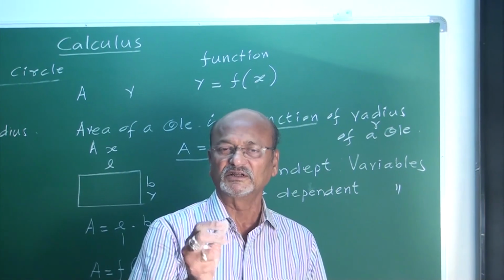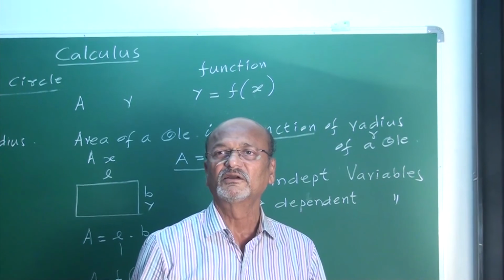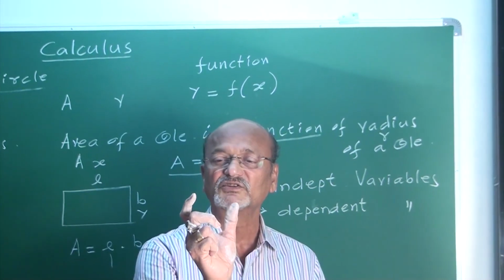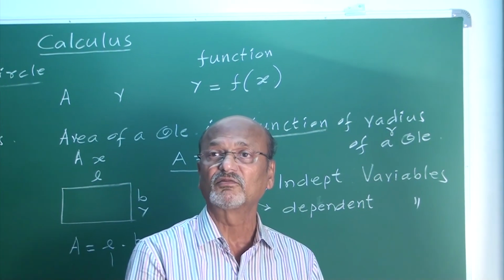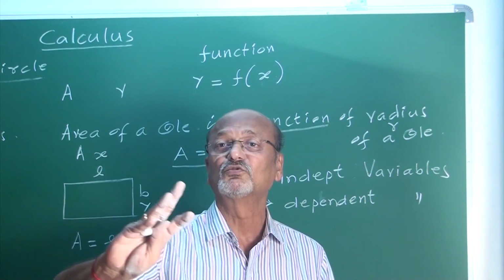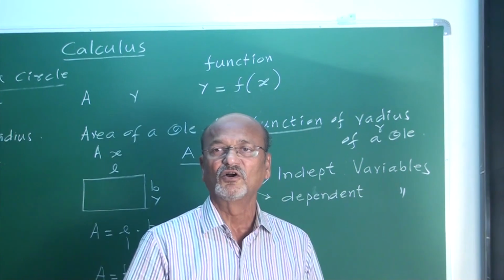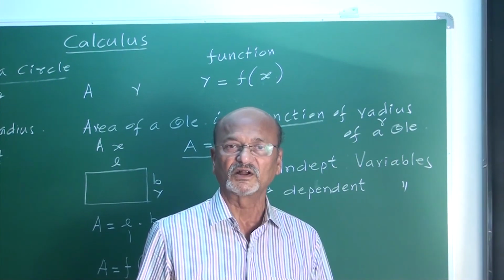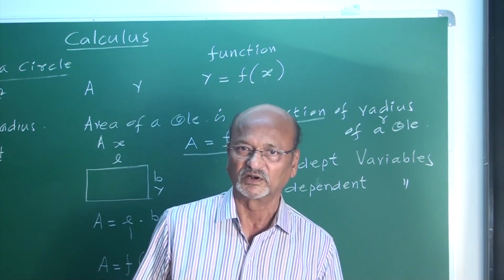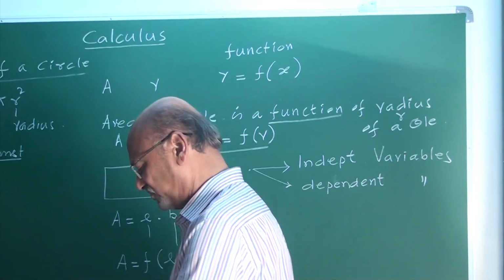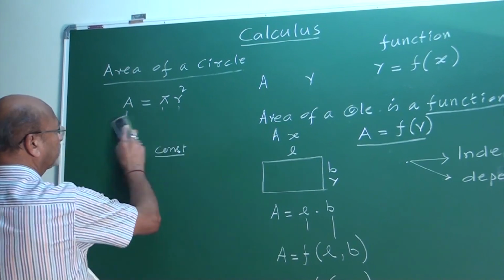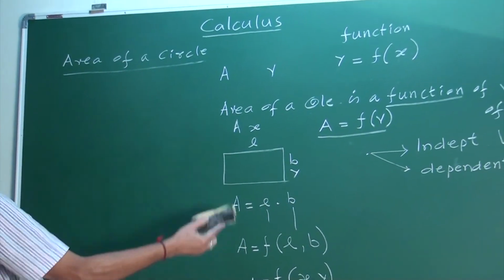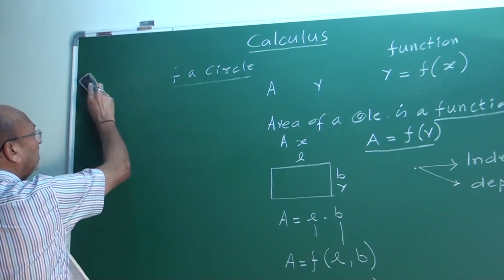Why? I told you in the first itself, I wrote: limit of a function, continuity of a function, derivative of a function, integral of a function. Without function, there is no calculus. Always, all these deal with function. Yes, my friends. I gave in one word the definition of function. This example made everything clear.